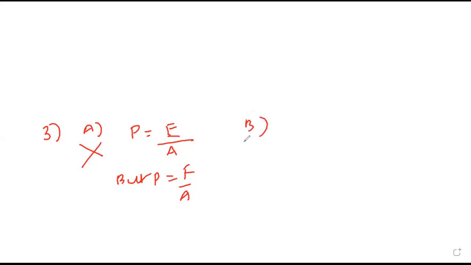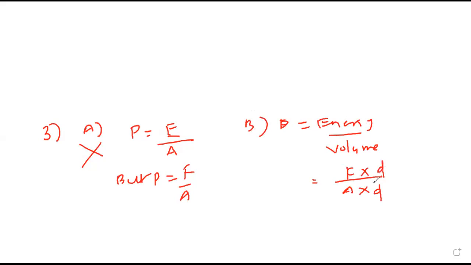B. Pressure is energy per unit volume. Energy upon volume. Let me check by converting into area. Volume is area into distance. Energy is force into distance because it is work. That means force into distance, upon area into distance, which is force upon area. So this is matching, correct? So the option is B, correct? Yes, sir. The answer.